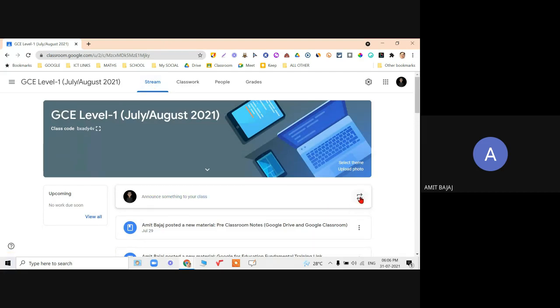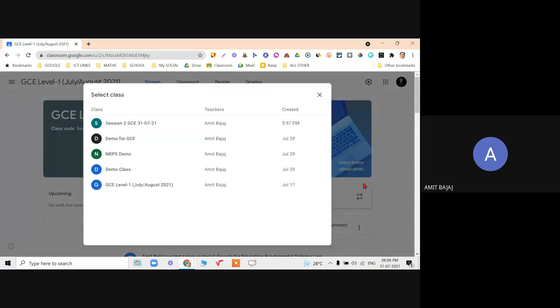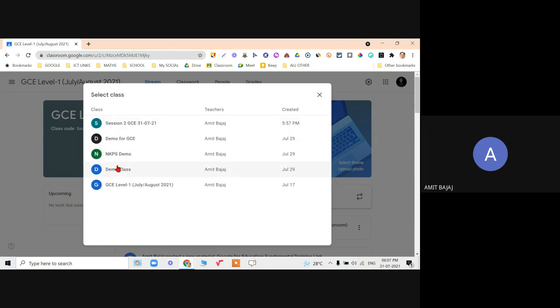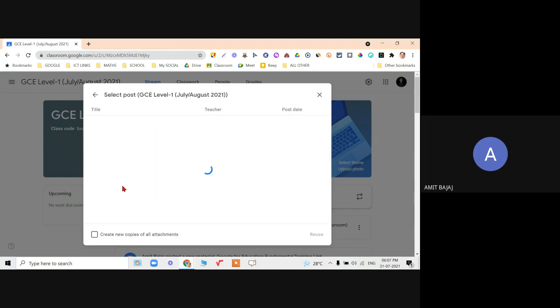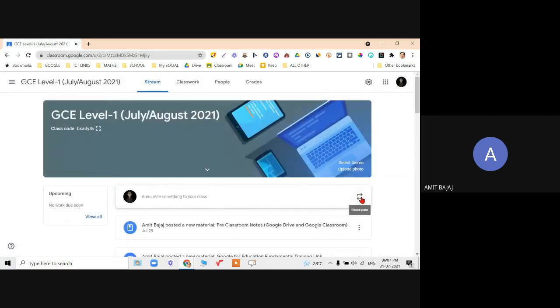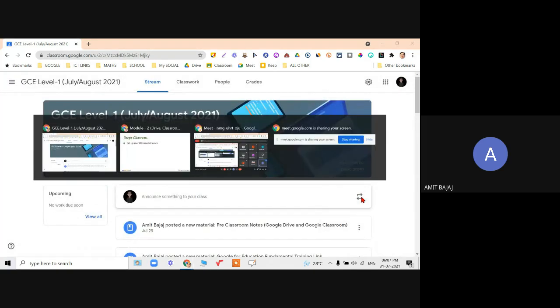There is the option over here, reuse post. When I click on reuse post, if I have already created another class, and if I have any post already available over there, I can go on choosing that also. These are all my demo classes, I haven't added anything over here, so nothing is visible. But if I want some post which is already created and shared with someone else, the same can be shared from here using this reuse post option.